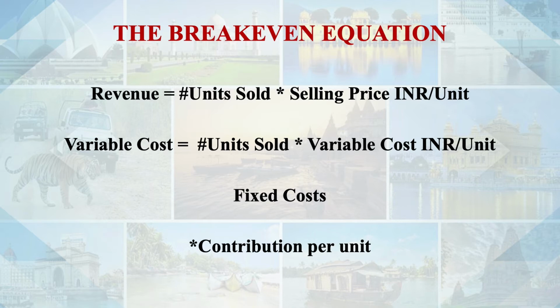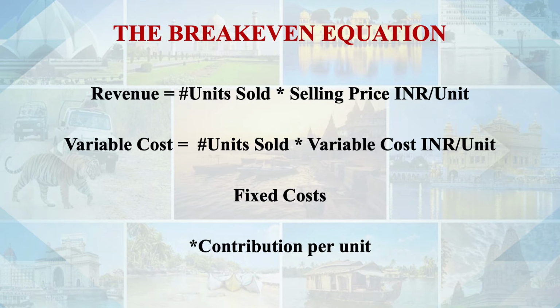Revenue means sales, units sold multiplied by price per unit. For example, if a tour operator is charging 10,000 rupees per tourist for taking in a group to a destination or on a tour package, then per unit price is 10,000. And if he is taking 10 tourists in a group, then 10 tourists is number of units sold, and 10,000 is per unit price. 10 multiplied by 10,000 comes out 1 lakh rupees will be the revenue.